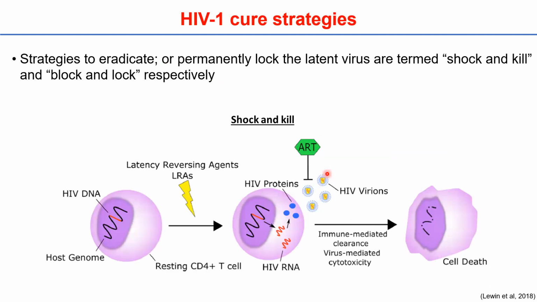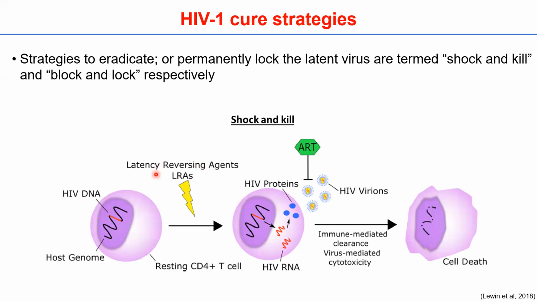Given the persistence of the stable latent HIV-1 reservoir, many strategies have been put forward to either eradicate or permanently lock the latent virus, and these are termed shock and kill and block and lock respectively. I will be focusing on the shock and kill strategy, which focuses on reactivating the latent reservoir to induce viral replication and then subjects the infected cells to the host immune system and viral cytopathic effects, thereby depleting the infected cells that constitute the latent reservoir.